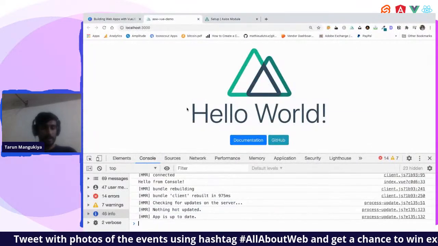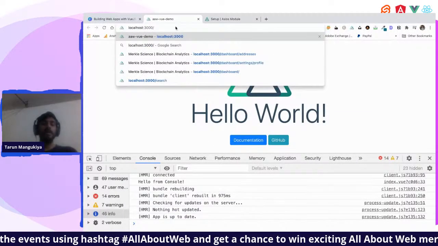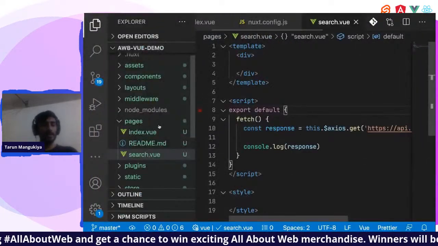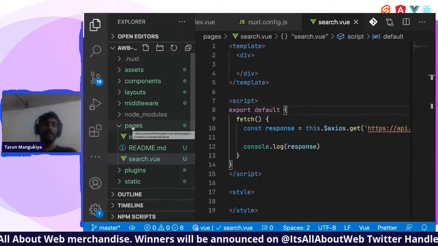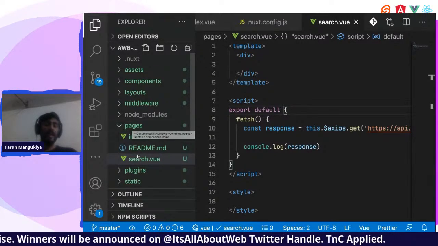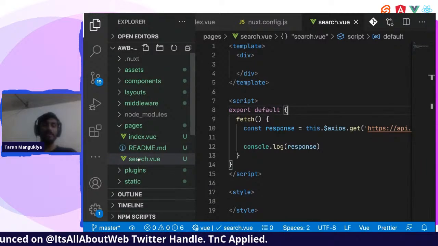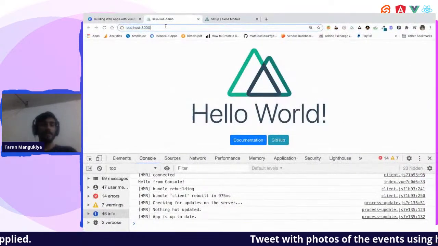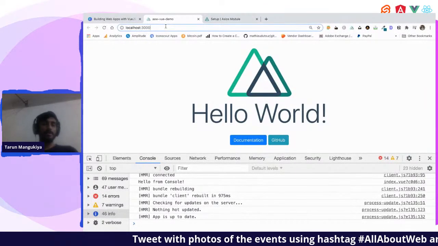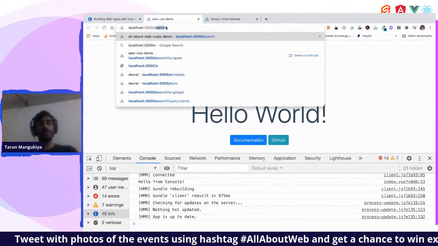Can we see anything in the... Okay, we'll have to change the route. In Nuxt.js, as I told you, there are many things inbuilt. Vue Router is one of them. You can create a file, let's say in the pages I have created search. Now this page will be accessible at localhost:3000, or whatever your host is, and then /search.